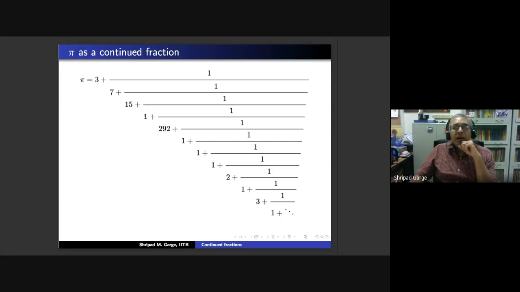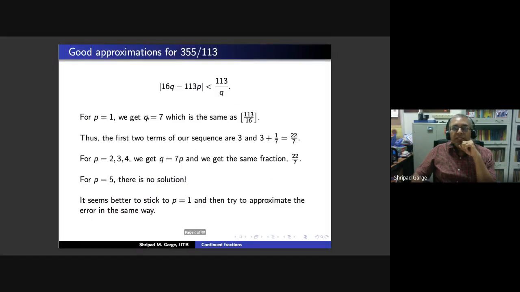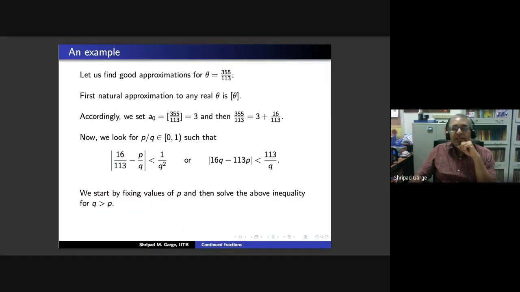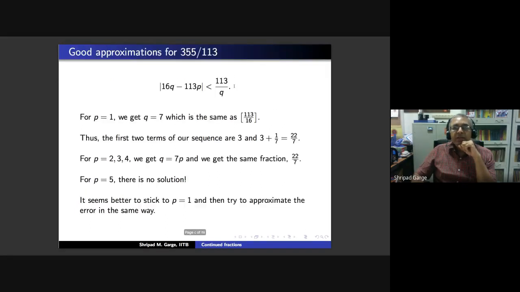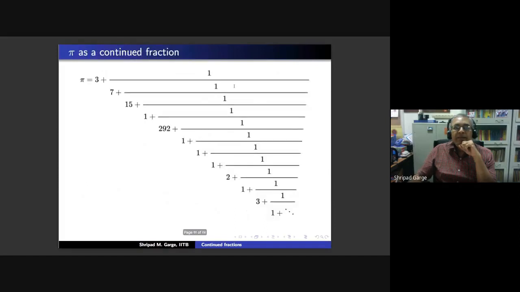And if you stop after the next stage, which is 3, 7, 15, 1, then you get the number 355 by 113 that we were looking at. So this 355 by 113 is obtained by cutting the continued fraction for pi after 4 stages. So this is a0, this is a1, this is a2, this is a3.